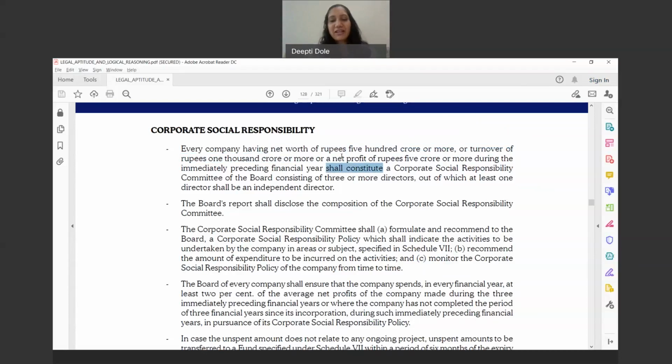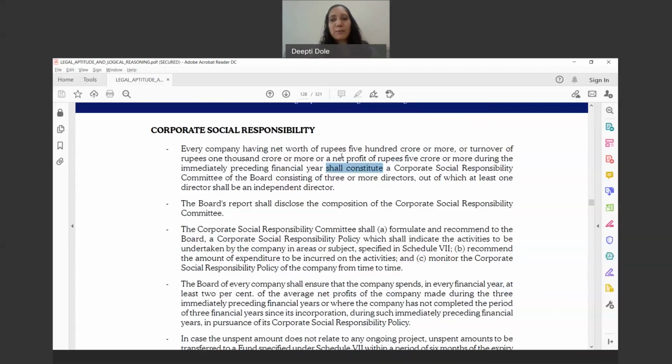So if we are in financial year 2020-2021, then the previous year would be 2019-2020. If the company has earned a net profit of rupees 5 crores or more, then that company becomes eligible for CSR.